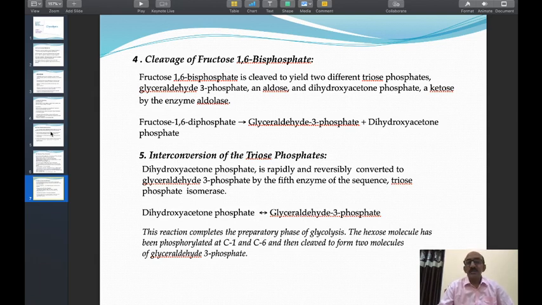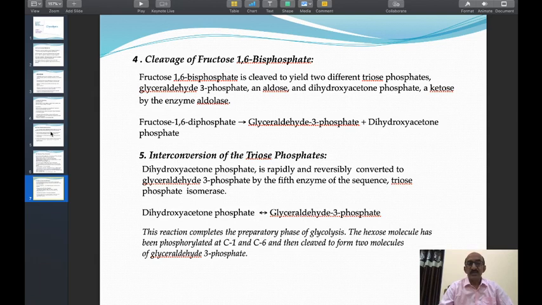In the second phase of glycolysis, there is entry of glyceraldehyde 3-phosphate. Therefore, dihydroxyacetone phosphate is converted into glyceraldehyde 3-phosphate, and then glyceraldehyde 3-phosphate enters the second phase of glycolysis. Therefore, the reaction is written as dihydroxyacetone phosphate converted reversibly into glyceraldehyde 3-phosphate.